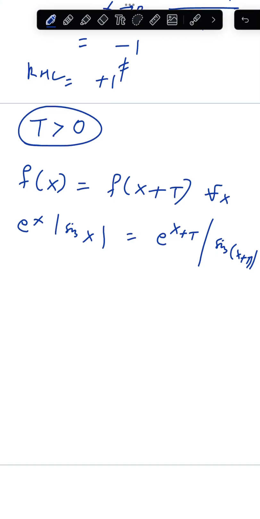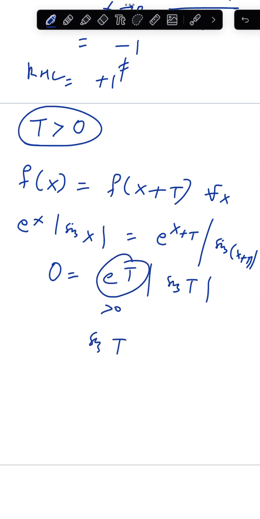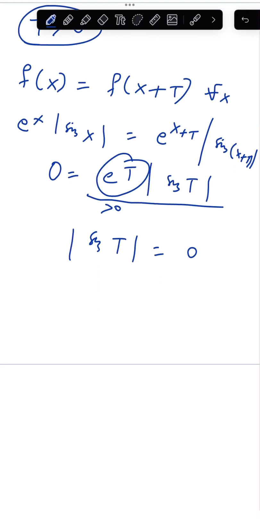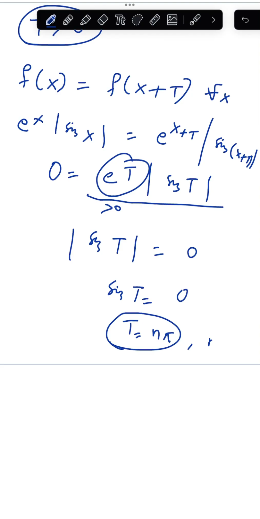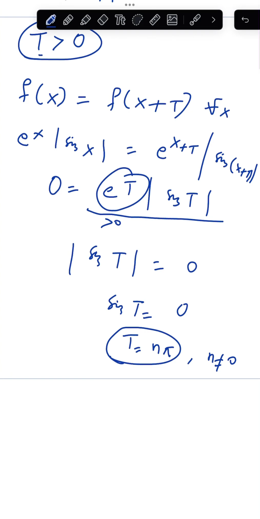So in particular, it is true for x equal to 0. If I put x equal to 0 here, what do I get? I get this. And e to the power t is positive. So this quantity is 0 only if mod of sine t is 0. But mod of sine t is 0 only if sine of t is 0, which is possible only if t is an integral multiple of pi. And here n has to be non-zero because we can't have t equal to 0.